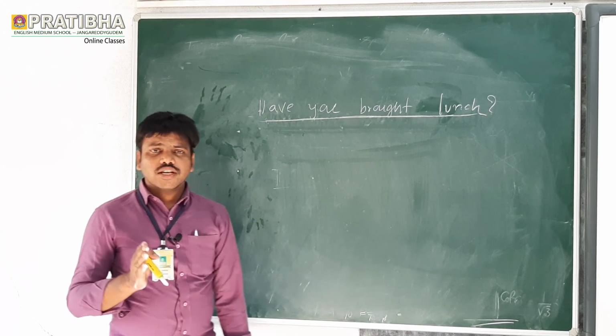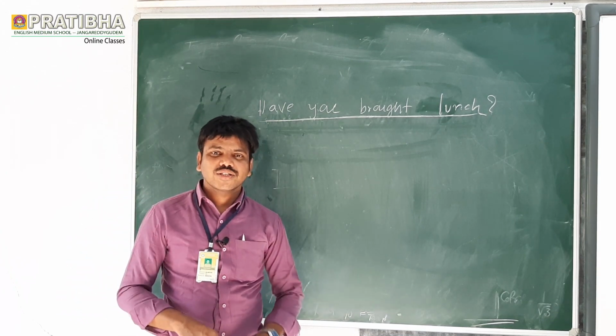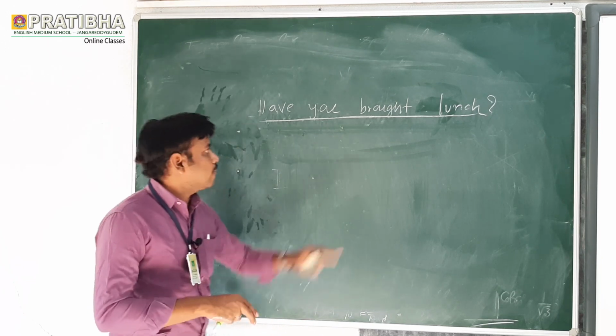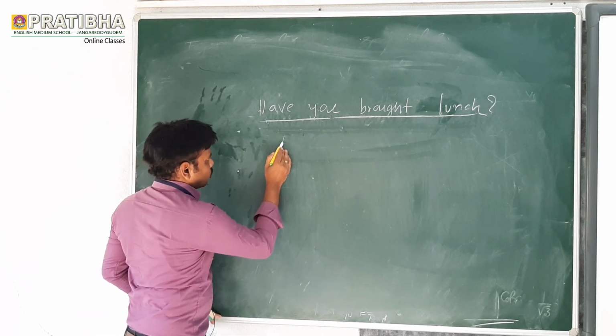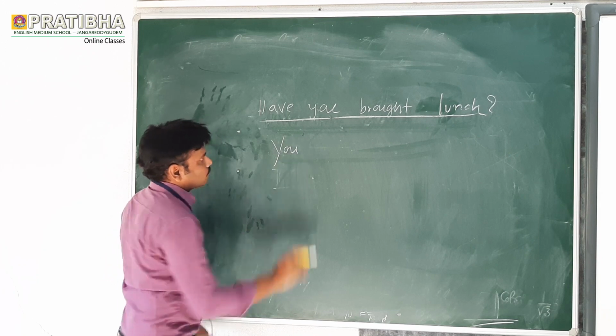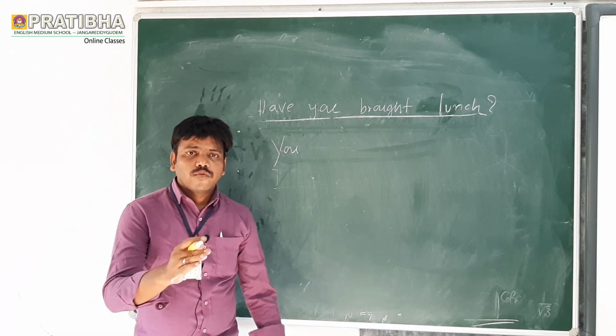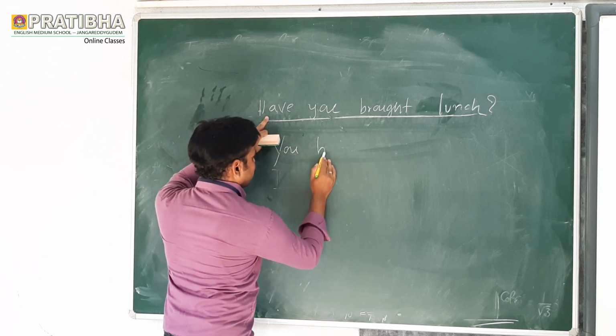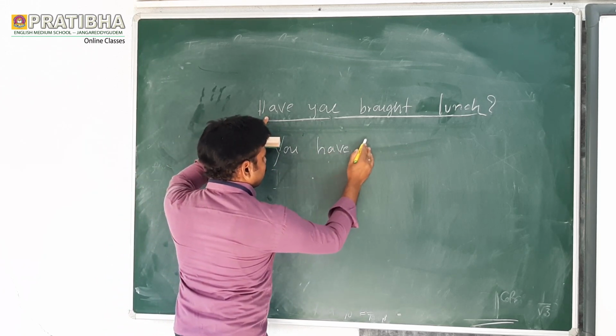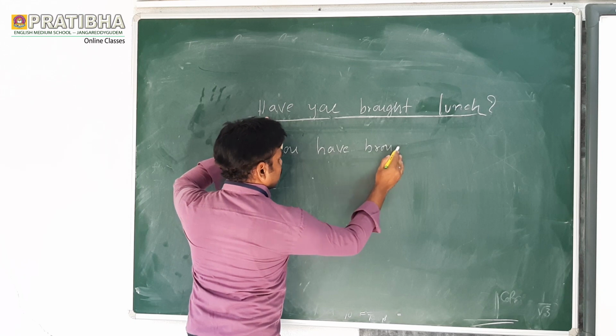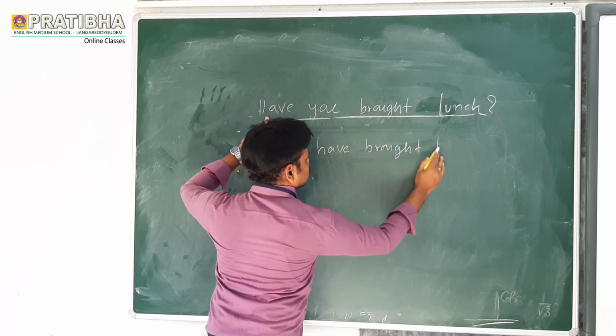In a positive sentence, or assertive sentence, or simple sentence, what should we write first? Subject, yes, you write the subject here, you is the subject. Now let us find out the verb form. You have brought lunch.